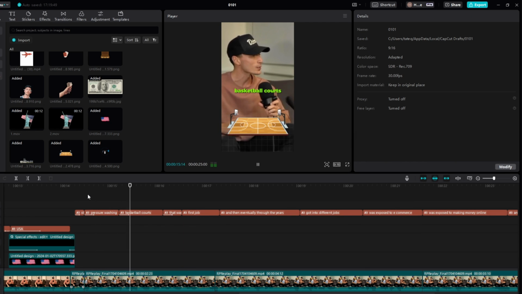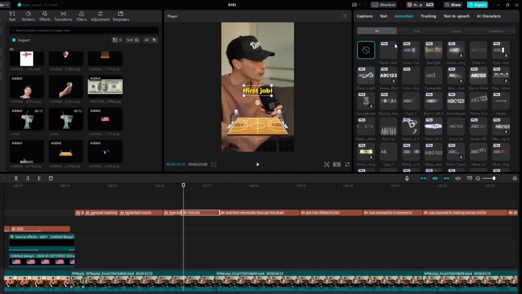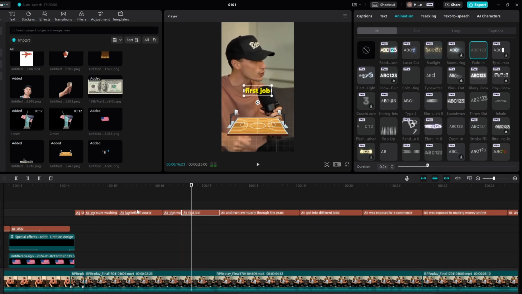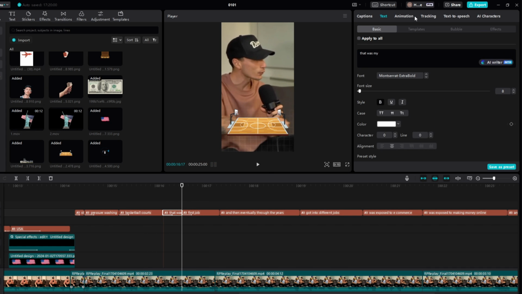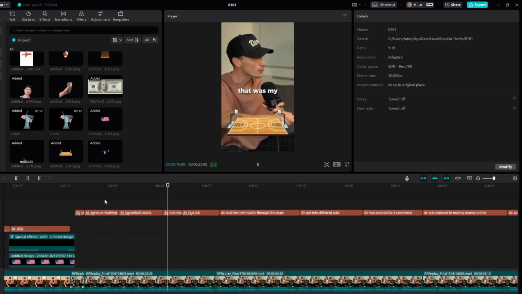Started pressure washing basketball courts. That was my first job. And then right here, if we come to animation in, we will just fade this first job in. And then right here, we'll get rid of this animation out, set it to 0.1.